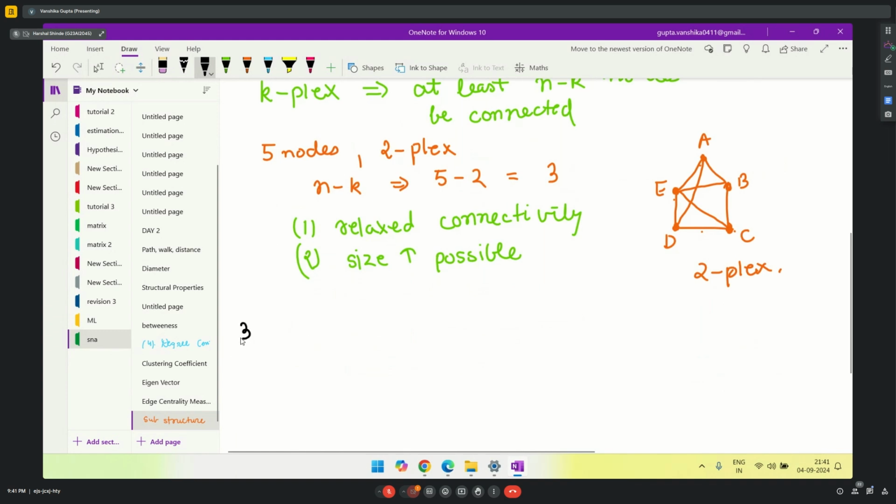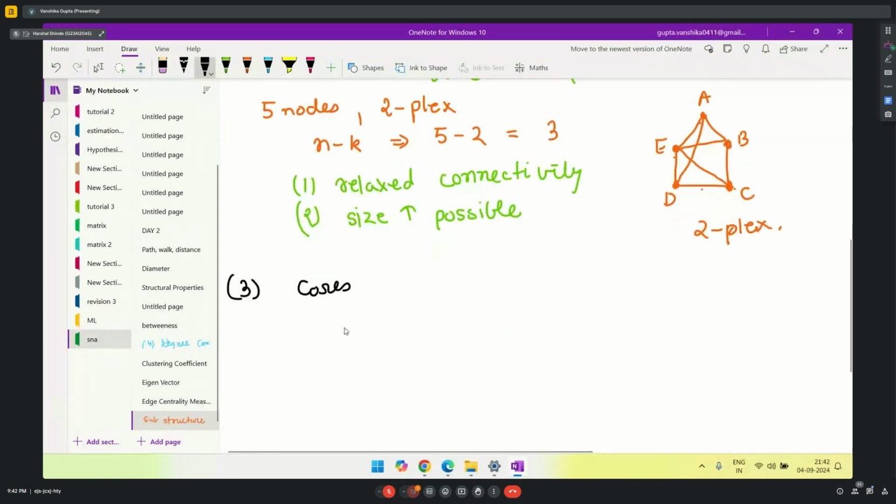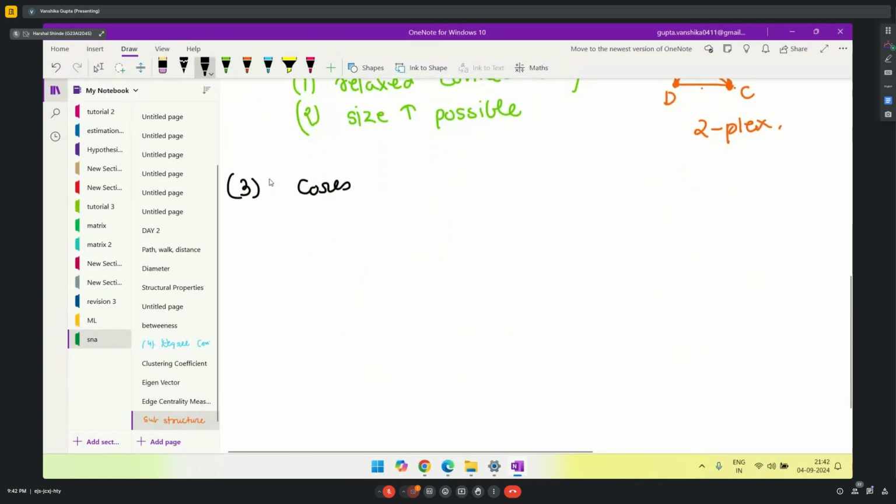Okay. Now the third one is cores. Cores we have worked on in SNA assignment 1 also. K-core basically.